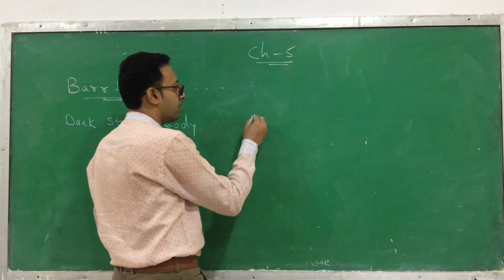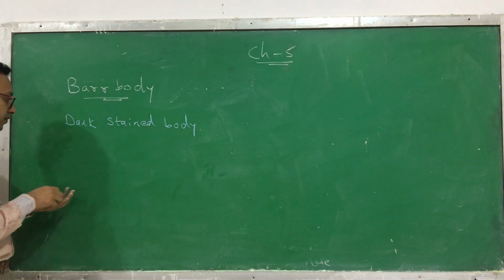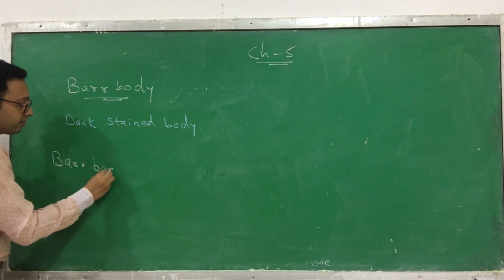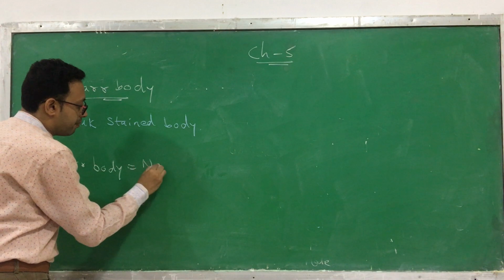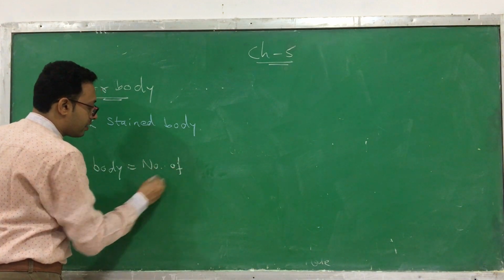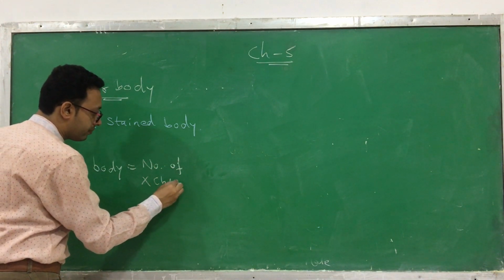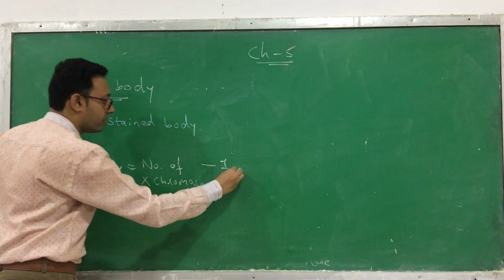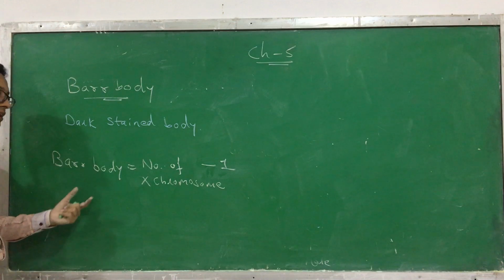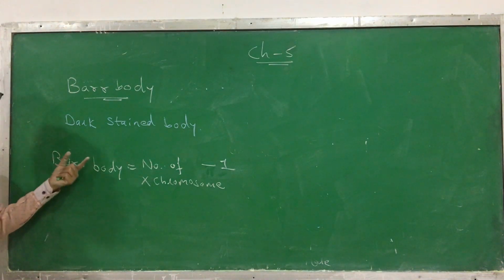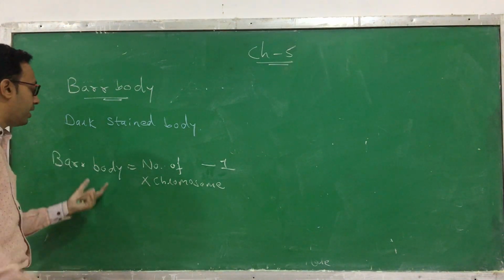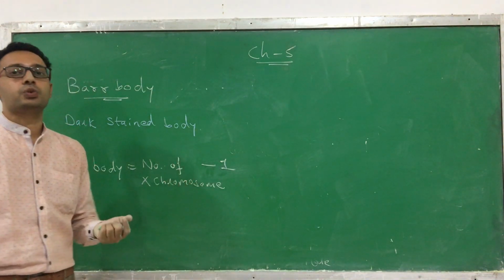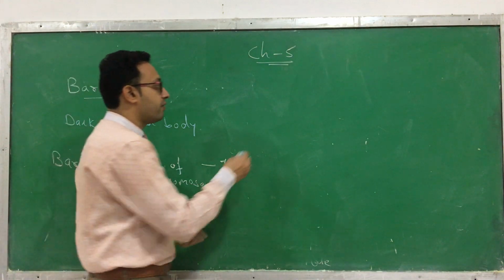Let's say in the human being, what is a Barr body? I will give you the formula for the Barr body. How can you find the Barr body? The Barr body is equal to the number of X chromosomes minus 1. This is a very easy formula, I am giving it for your understanding. Number of Barr bodies is equal to the number of X chromosomes minus 1. Okay? Like, take an example of a human being.